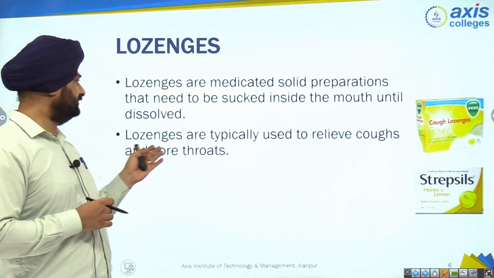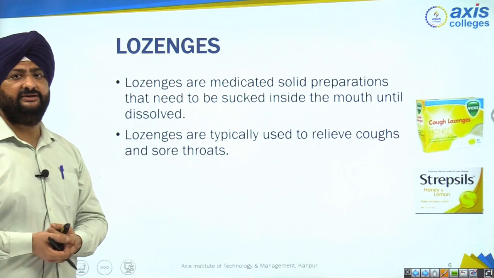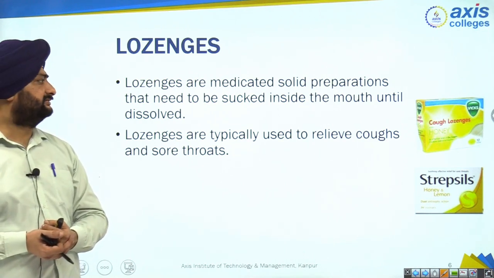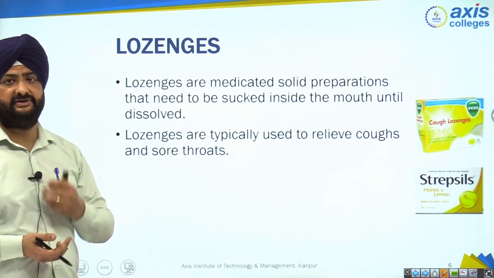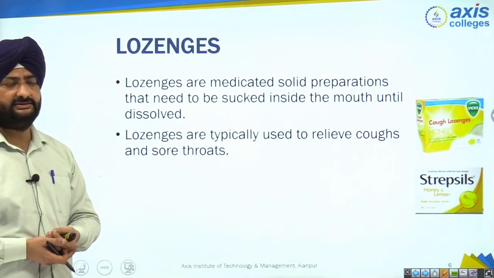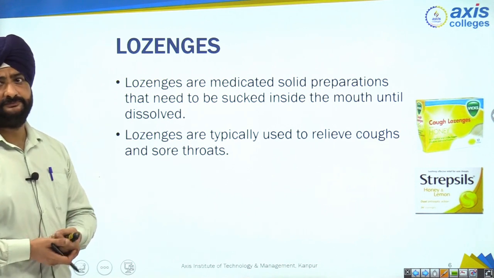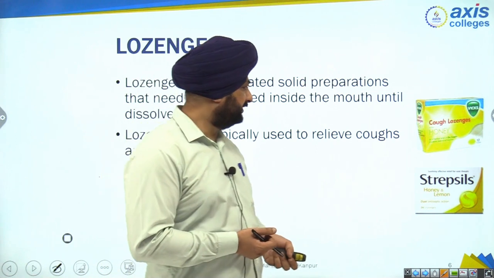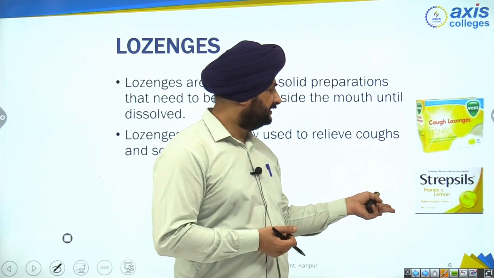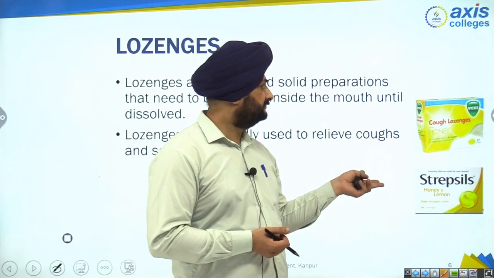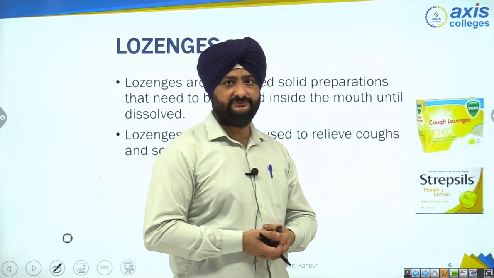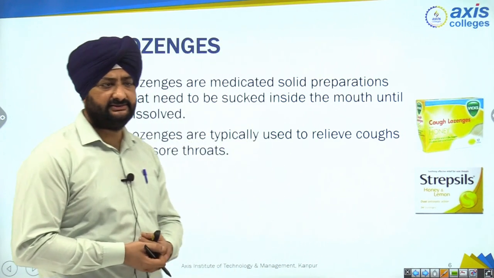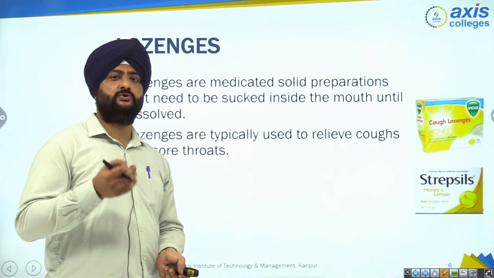So basically lozenges are used to relieve cough or sore throats, meant for soothing throat irritation. And here are some examples you might have seen in medical stores. Strepsils comes in various flavors, honey and lemon. Cough lozenges are there, like Vicks. So many lozenges are there and they treat sore throat.